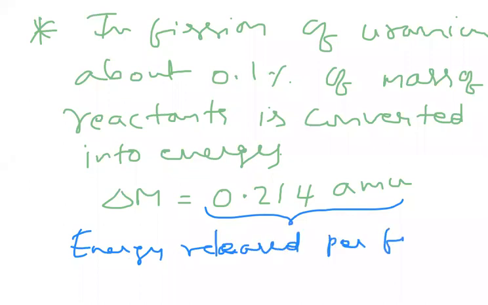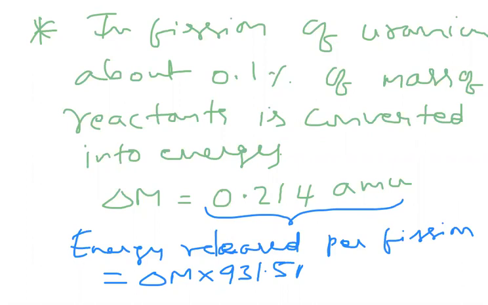Energy released per fission. Einstein's mass-energy relation says that energy equals delta m c squared, or we can also write it as delta m into 931.5 MeV. Now delta m we got is 0.214, so 0.214 into 931.5, you multiply. So finally, the energy I am getting in one fission is nearly equal to 200 MeV.